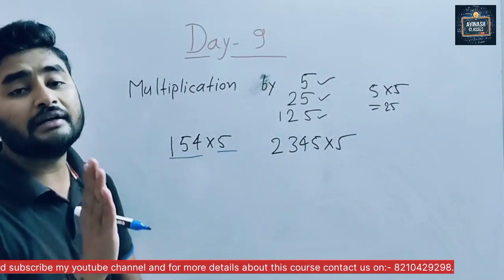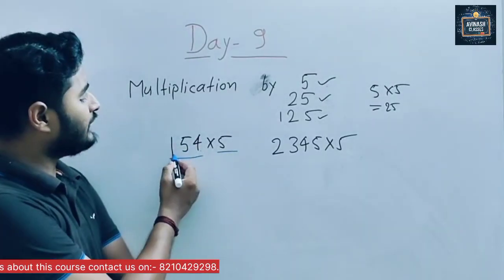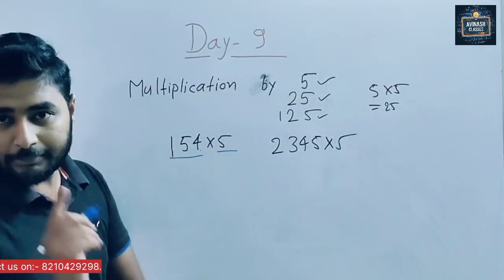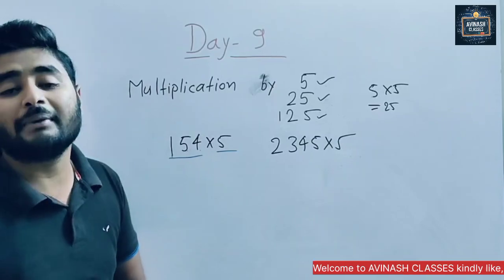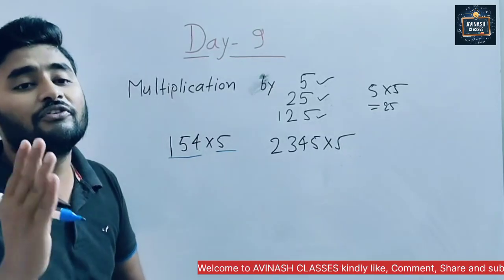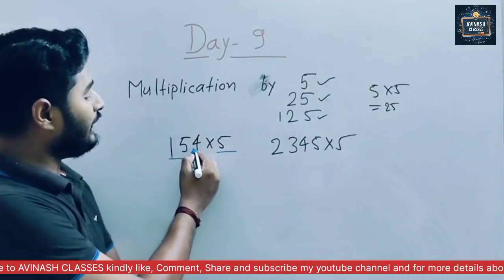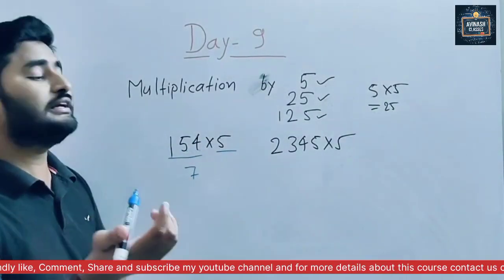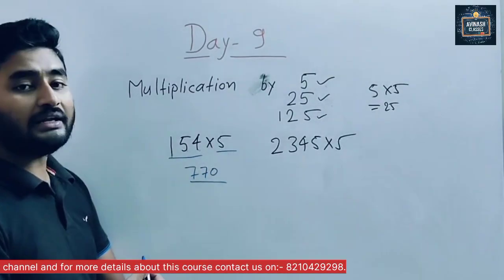When you divide by 2, what do you get? 15 does not come in the 2 table, so which number comes just below 15? Sir, 14. How many times? 7 times. And 1 remains, and again 4 comes to make 14, so 7 times. And put 1 and 0. Our answer is what?